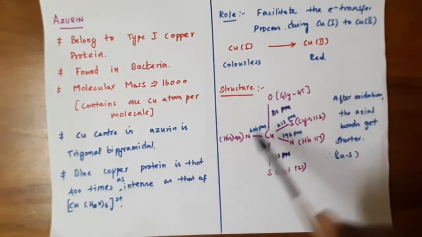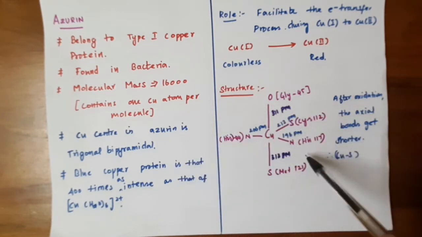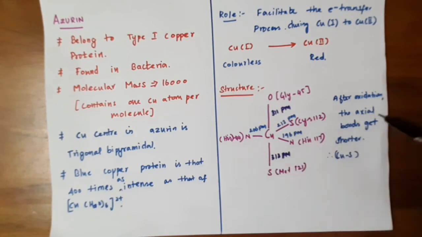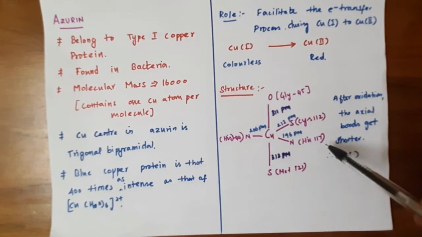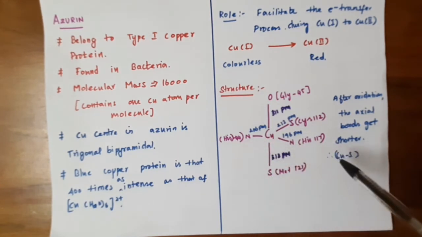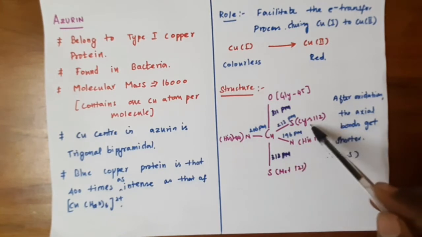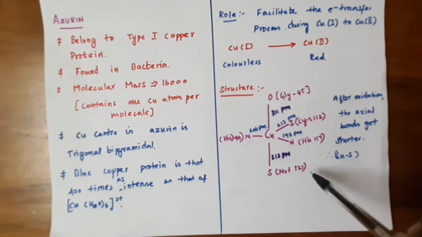As I told you already, azurin has a trigonal bipyramidal structure which has 5 coordination sites. Similar to plastocyanin, it has 2 nitrogen donors from histidine 117 and 144 residues, and 2 sulfur donors, one from cysteine 112 and another from methionine 121.